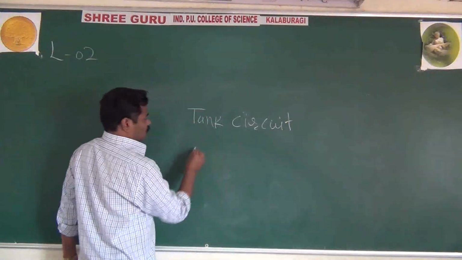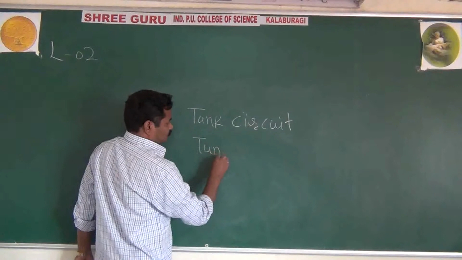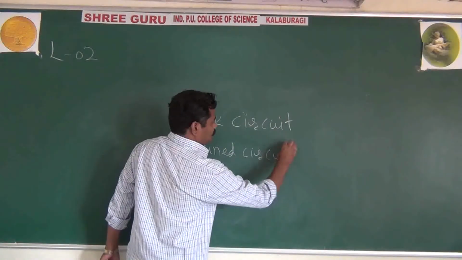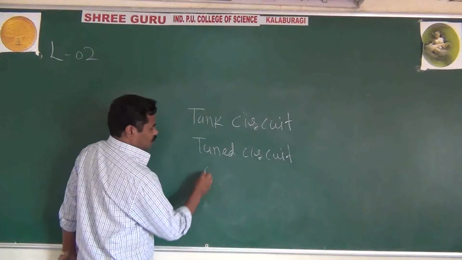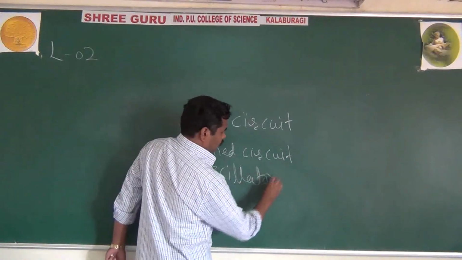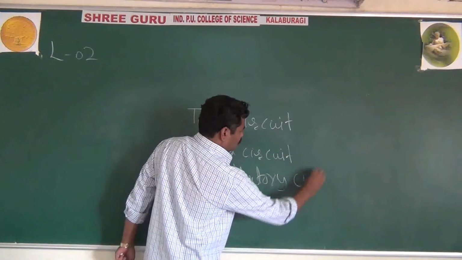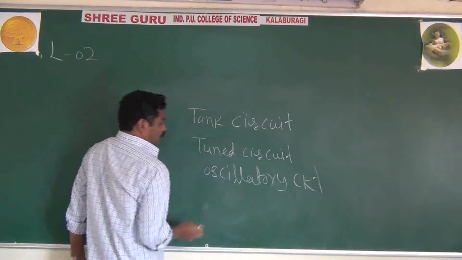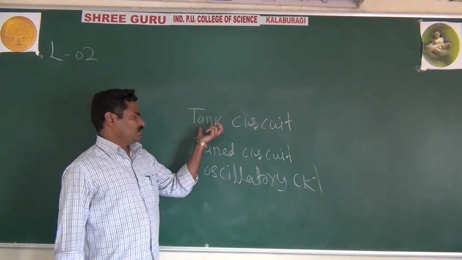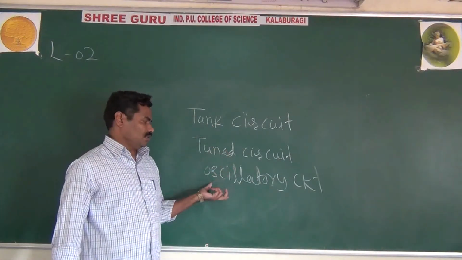It is also called a tuned circuit. It is also called an oscillatory circuit. It is also called a resonance circuit. These all have the same meaning. What is called tank circuit, what is called tuned circuit, what is called oscillator circuit.